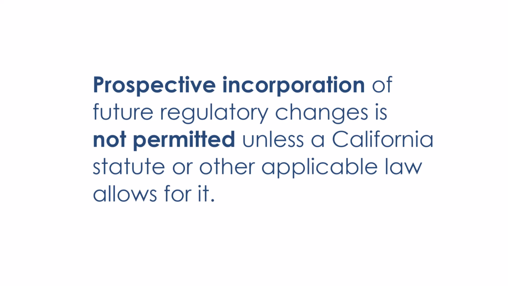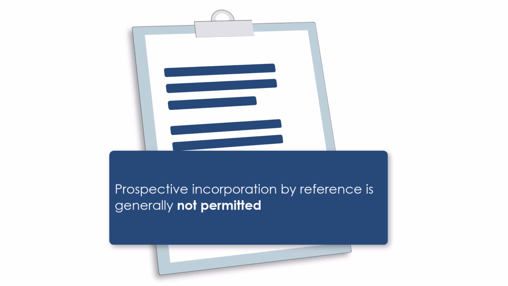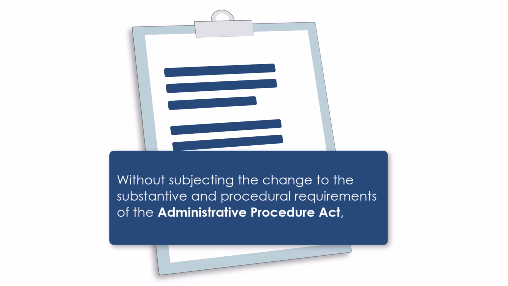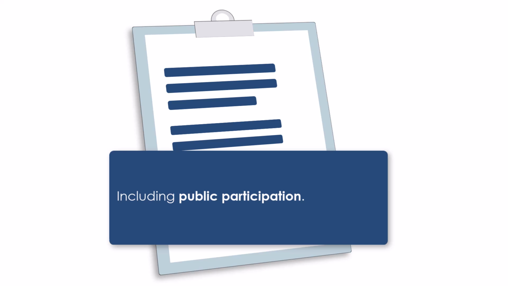Typically, prospective incorporation of future regulatory changes is not permitted unless a California statute or other applicable law allows for it. Prospective incorporation by reference is generally not permitted because it would allow for a regulation to change over time as the document incorporated by reference changes without subjecting the change to the substantive and procedural requirements of the Administrative Procedure Act, including public participation.